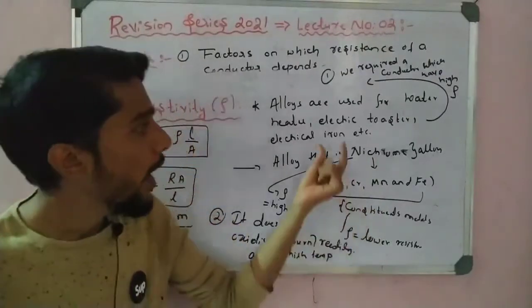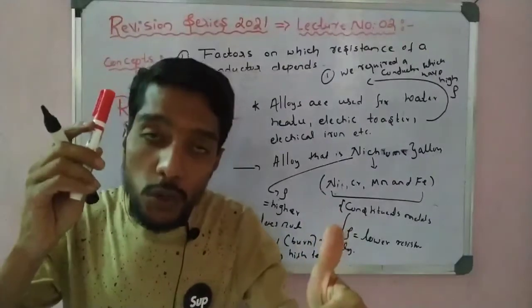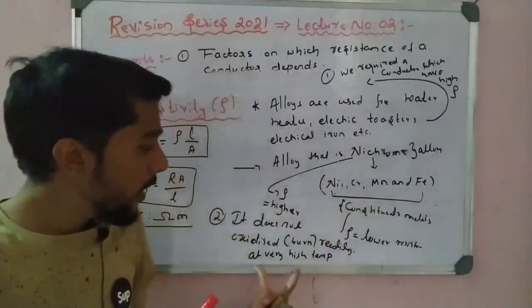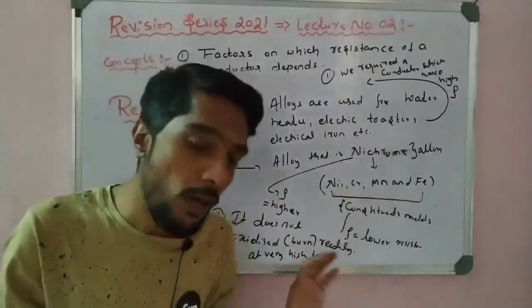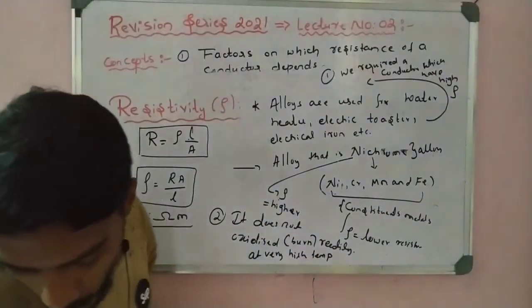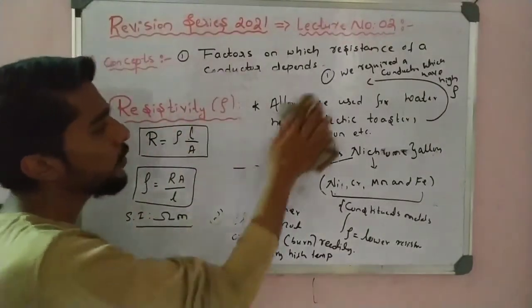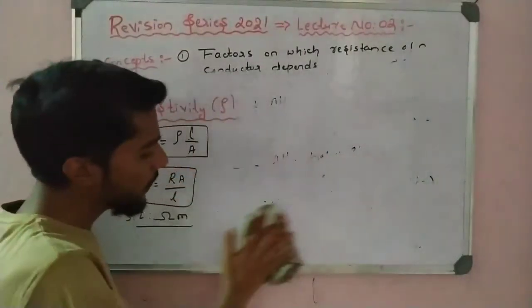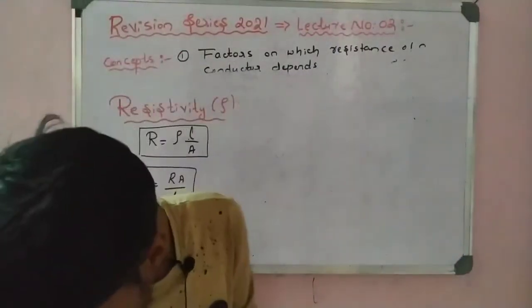Again repeated: why is an alloy used? One, its resistivity is higher compared to that of its constituent metals. And the reason: it does not burn readily even at a high temperature, it does not burn or melt. Students, these are very important points about resistivity that you have to remember. Now let us see some other things related to resistivity in the NCERT, so that I can cover all the points about resistivity.